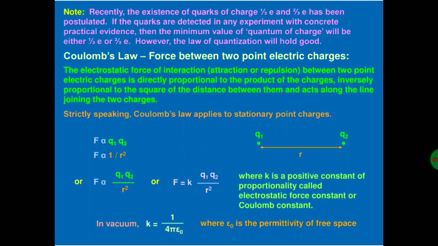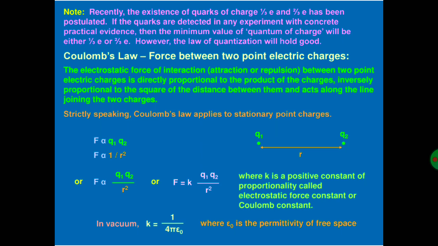So let us take two point charges Q1 and Q2 with distance R between them. Then force is directly proportional to the product of the magnitudes of charges, so F is proportional to Q1 Q2, and inversely proportional to the square of the distance, so F is inversely proportional to R square.